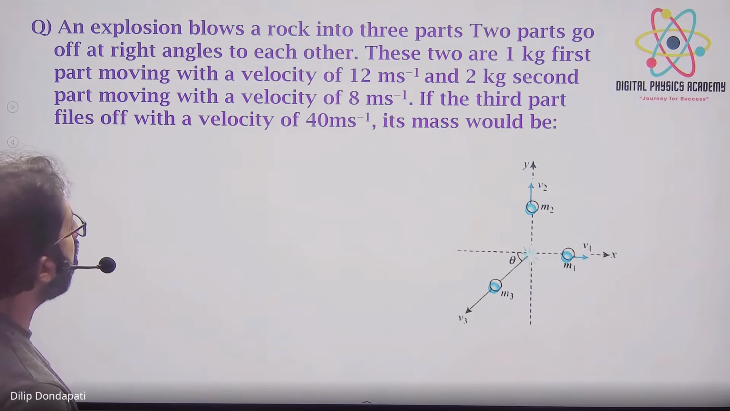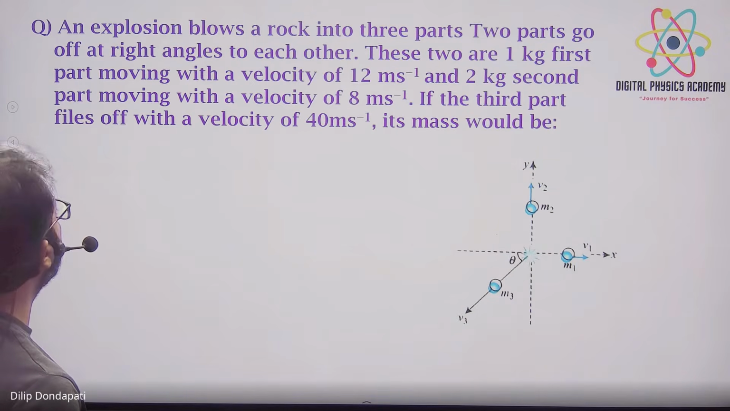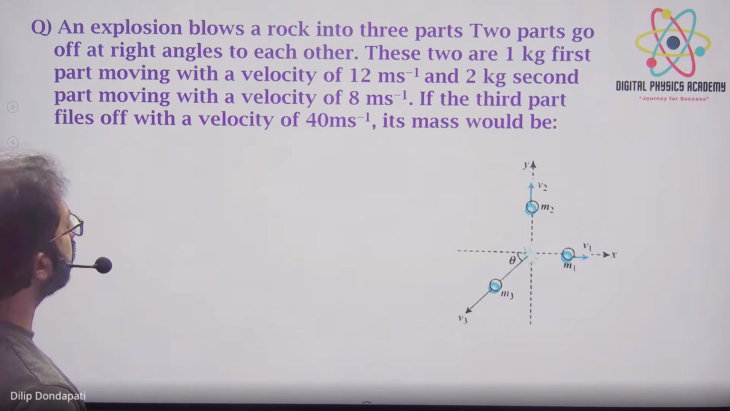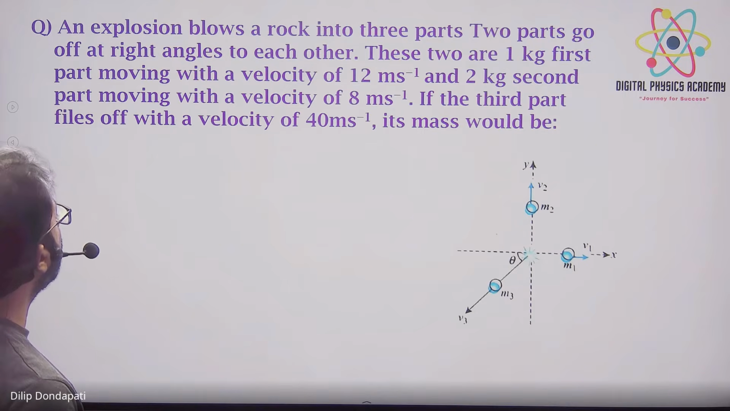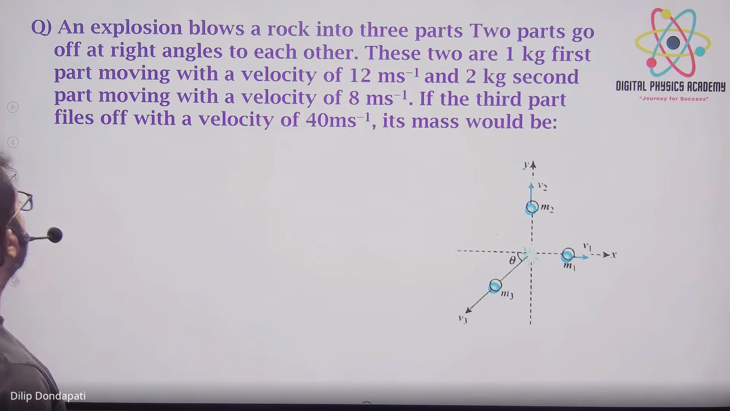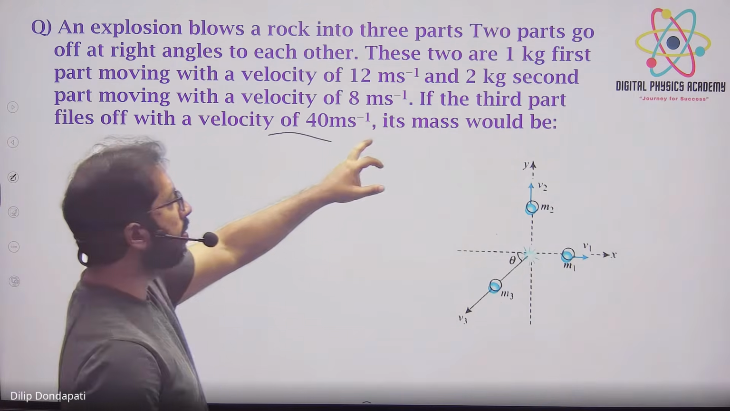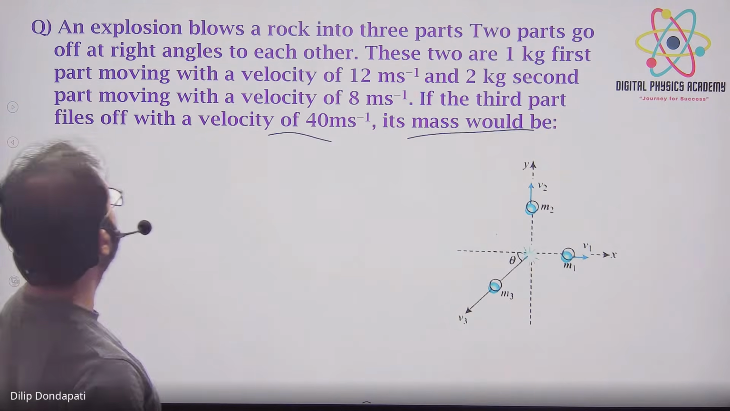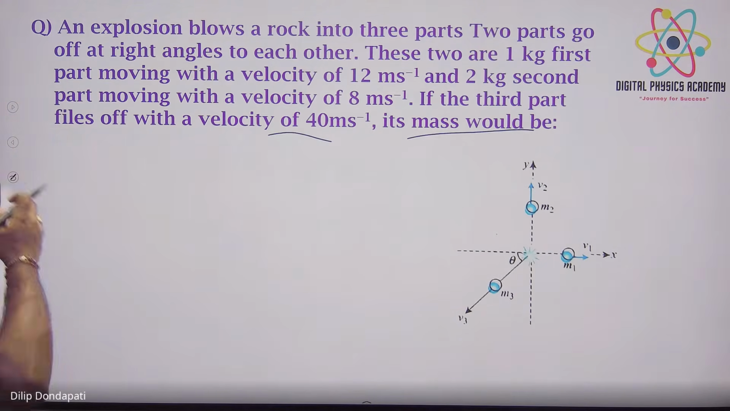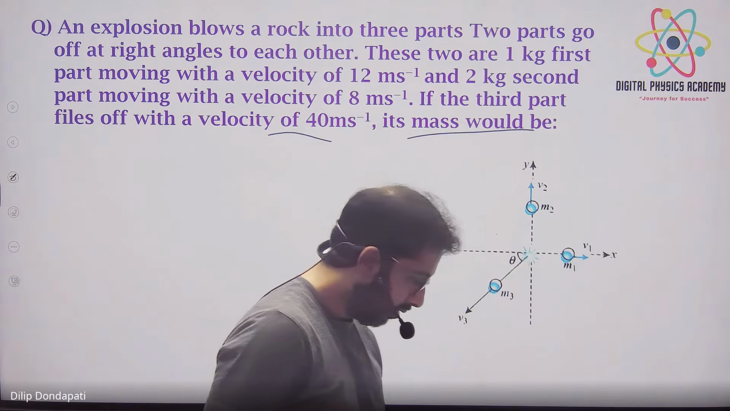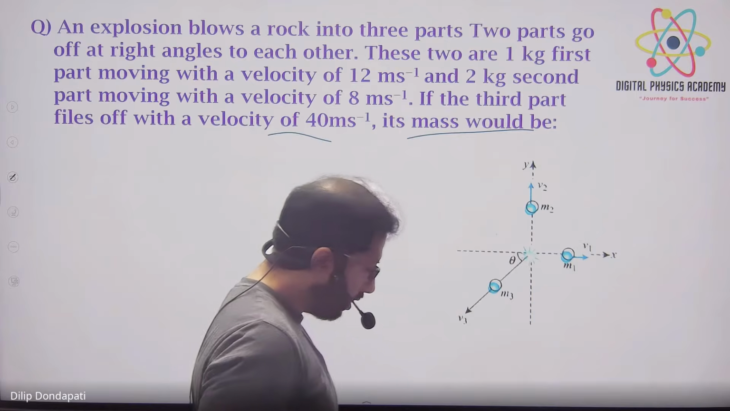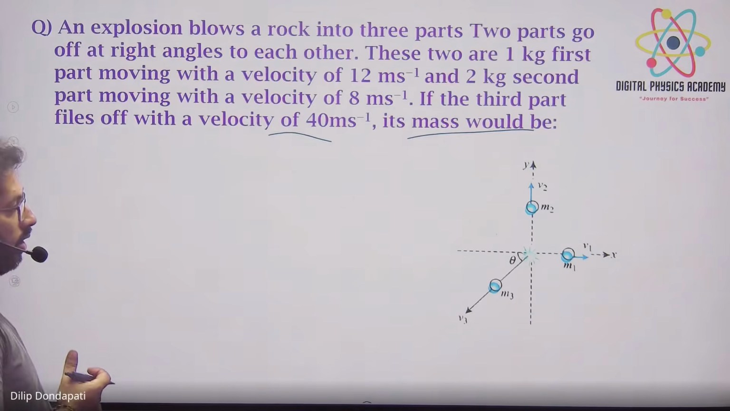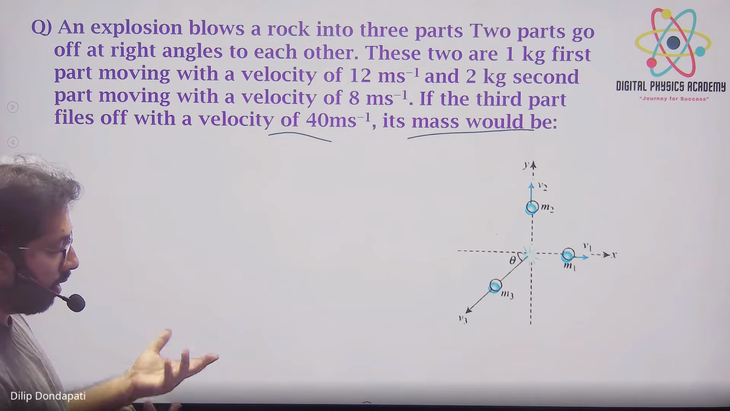The explosion blows a rock into 3 parts. 2 parts go at right angles to each other. The first part, 1 kg, moves with velocity 12 meters per second, and the second part, 2 kg, moves with velocity 8 meters per second. The third part flies with a velocity of 40 meters per second. What is the mass of the third part? Okay, the kgs are given, right? M1, M2 is given. Take M3 as m and solve.